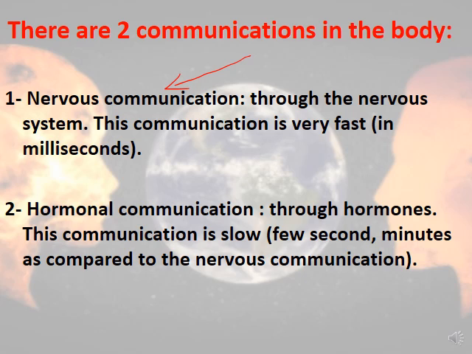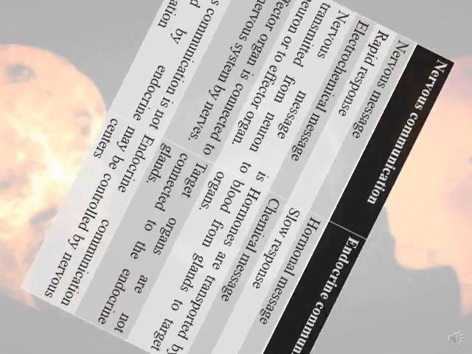The second type of communication is called the hormonal communication. From its name, hormonal, it occurs through hormones. This communication, compared to the nervous communication, is slow. It occurs in a few seconds and maybe in a few minutes, as compared to the nervous communication, as we said. So here, between the nervous communication and the hormonal communication, in this table.